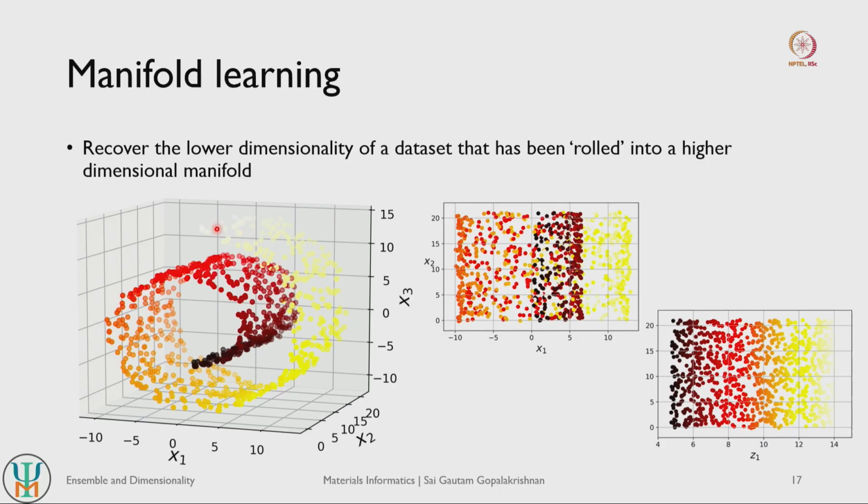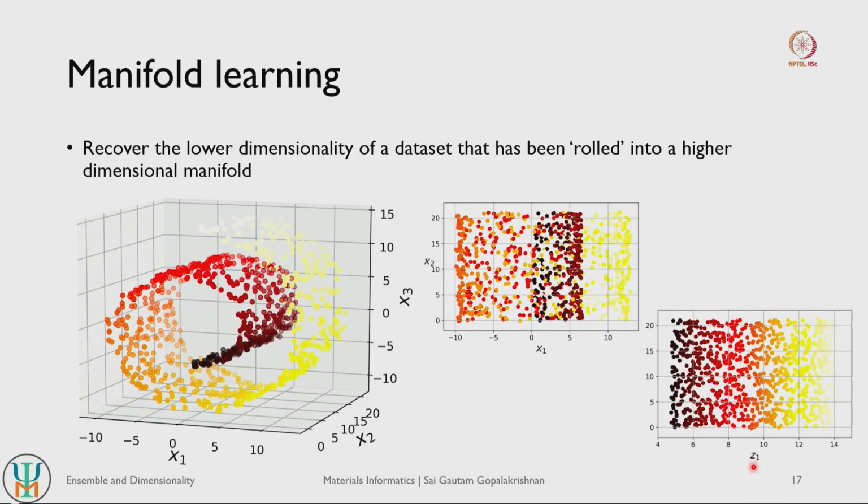And in manifold learning, simple projections do not generally work, right. So let us say I take a projection of all of the data points that I have here on my x1 x2 plane here, right. So for each of the data points I just take the projection values, and if I were to plot it, I see that all of my data points are fairly mixed, right. So I cannot use this for any classification, or even for regression tasks this may not be a very straightforward way to use. So simple projections do not work, but if I were to unroll this carefully, right, then I can get a clear distribution of data points that looks like this, right.